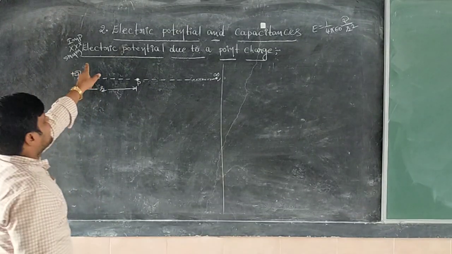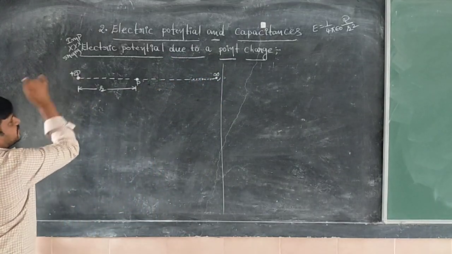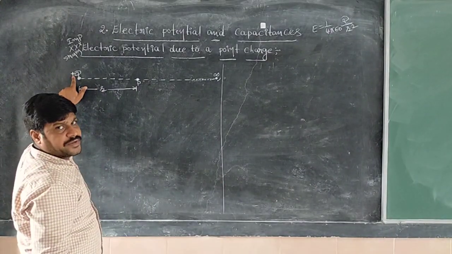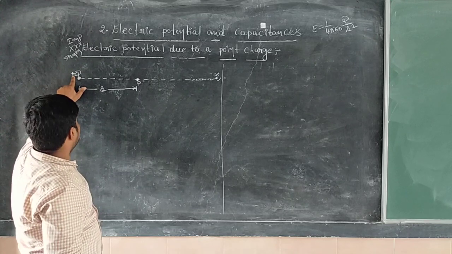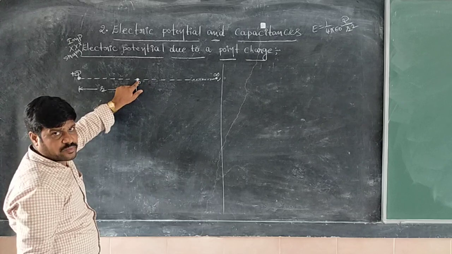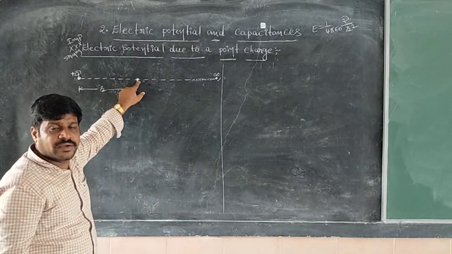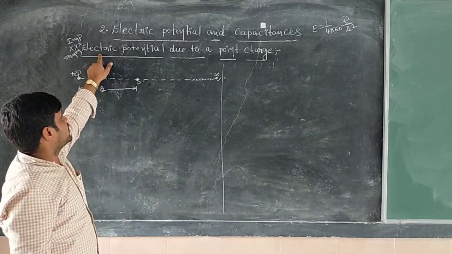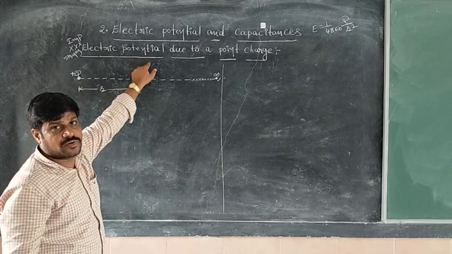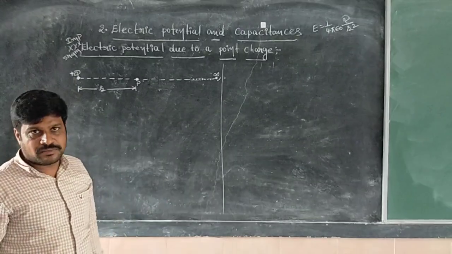Now first, electric potential due to a point charge. Here one point charge is there, the name of the charge is capital Q. Now from this point charge, at a distance r, one point P is considered. At this point, we have to measure the electric potential. That means we have to derive the expression, the formula. That is our intention.